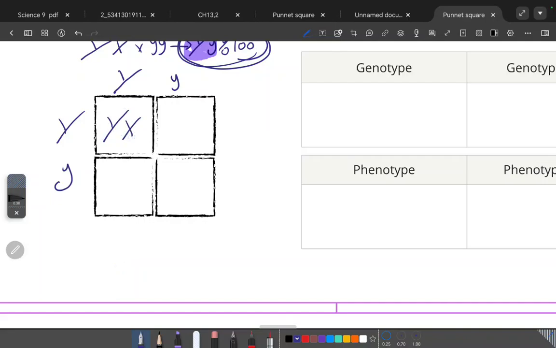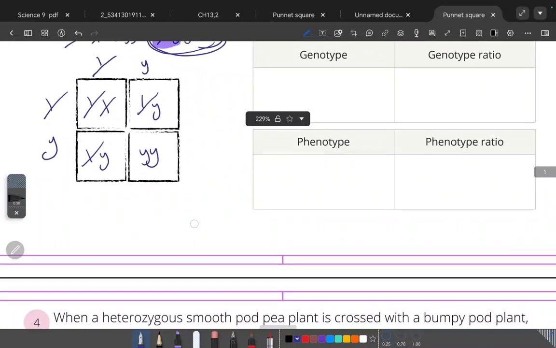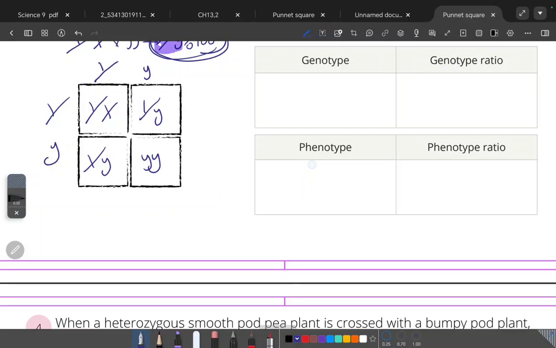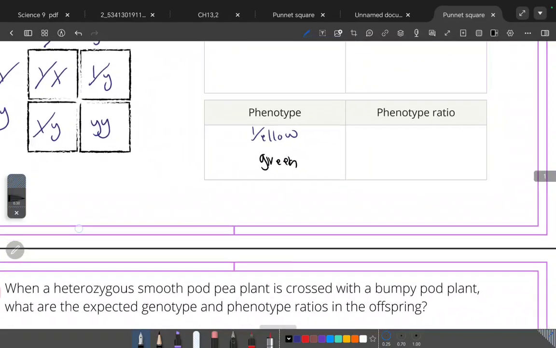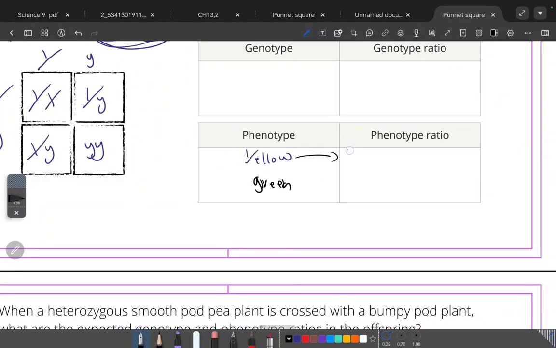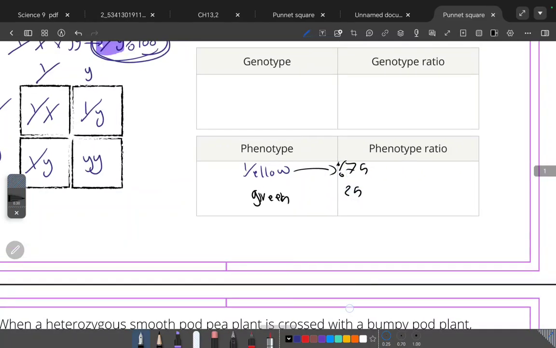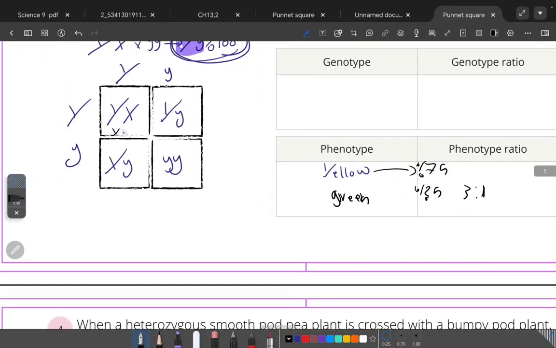Y capital, Y capital, Y capital, Y small, Y capital, Y small, Y small, Y small, just like the other question. Phenotype will be yellow seed and green seed. What percent is yellow? 75%, just like the other question. And 25% is green, which is the phenotype, because it's yellow seed. That's yellow, that's yellow, that's green.